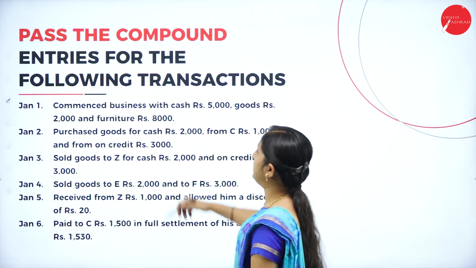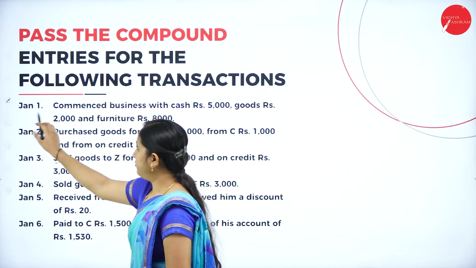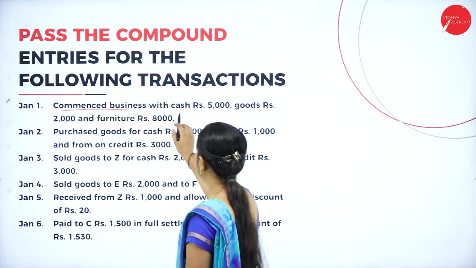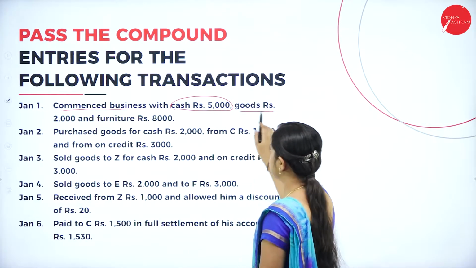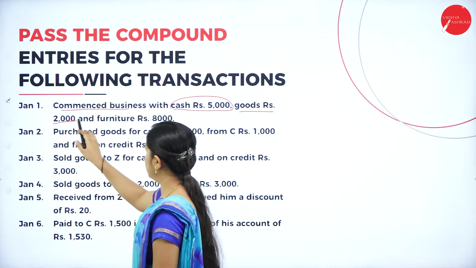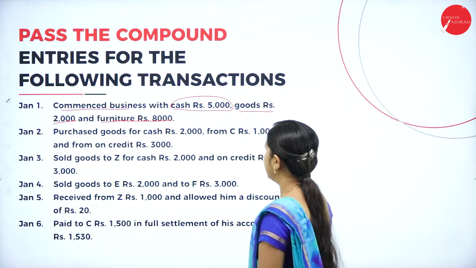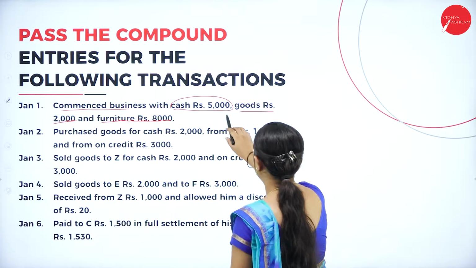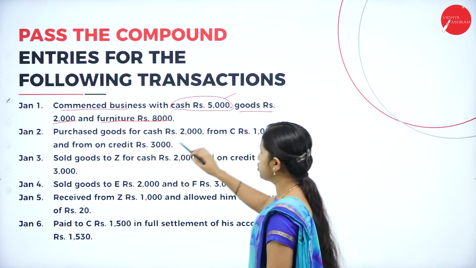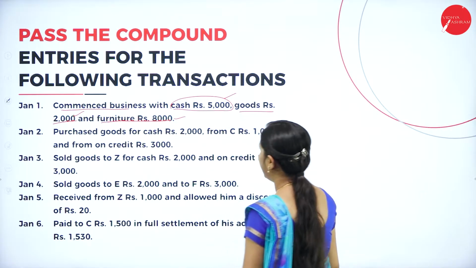Pass the compound entries for the following transaction. The date Jan 1st, commenced business with cash rupees 5,000, goods rupees 2,000 and furniture rupees 8,000. Here the business is started with cash of rupees 5,000 and goods of rupees 2,000 and furniture of rupees 8,000.